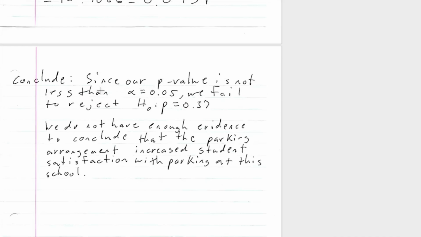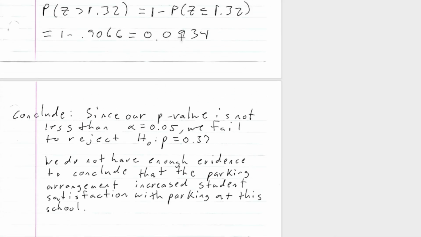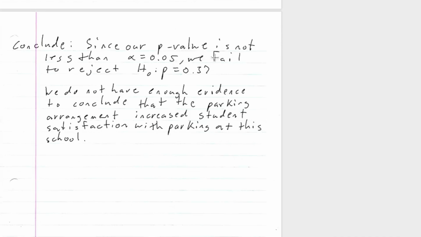Since our p-value is not less than alpha, which is 0.05, right? Since we got 0.09, right? We have to fail to reject the null hypothesis. So tough break on the principal, right? He just didn't make a large enough survey or a large enough sample. We do not have enough evidence to conclude that the parking arrangement increased student satisfaction with parking at this school.